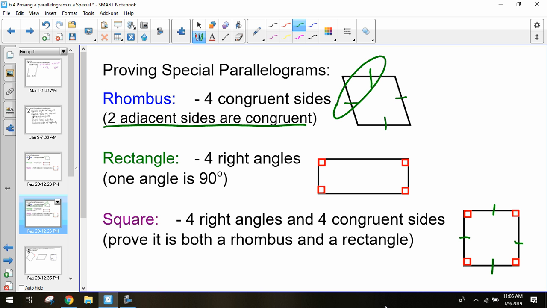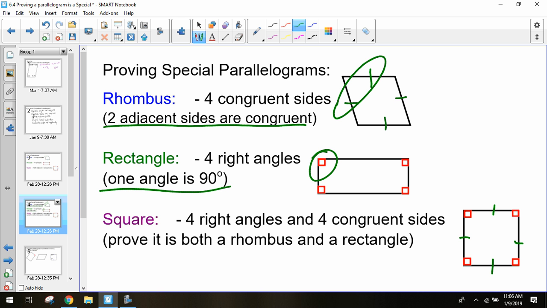You have a rhombus. For showing a rectangle, all we have to show is just one 90-degree angle. If we find one 90-degree angle, that makes your consecutive angles 90 degrees, and it makes your opposite angle also 90 degrees, because we know consecutive angles are supplementary, opposite angles are the same, and so all of those would also have to be. So just by showing one 90-degree angle on a parallelogram, you show 4. And so rather than having to look for all of these things, we just want to find the bare minimum to show that this is a rectangle or this is a rhombus.